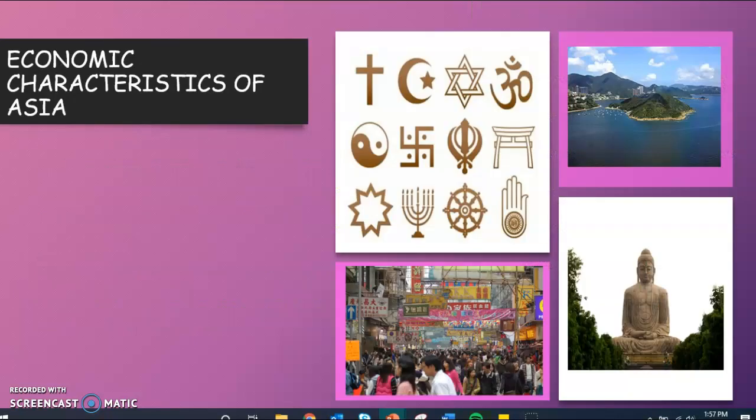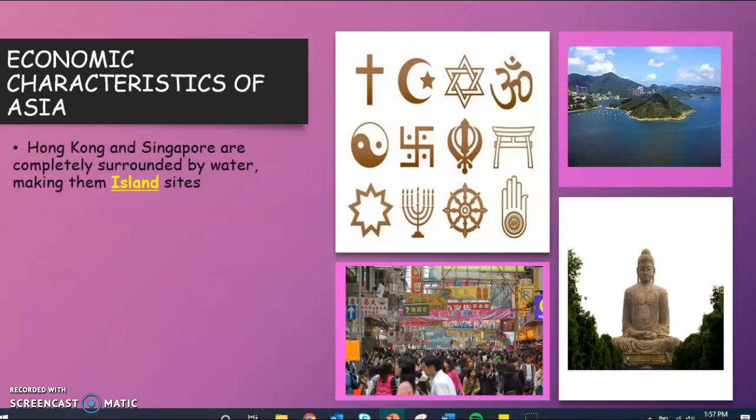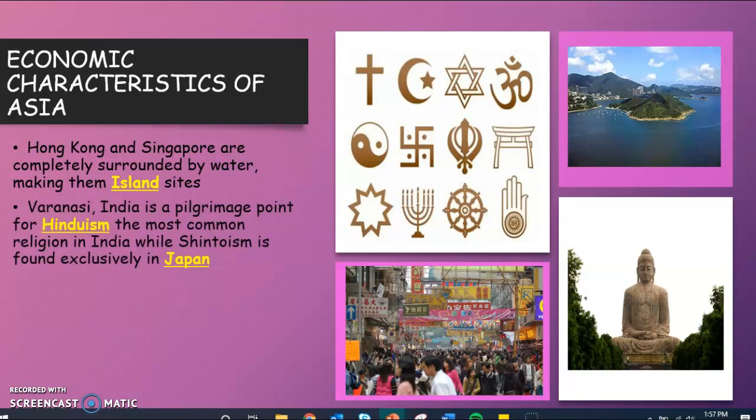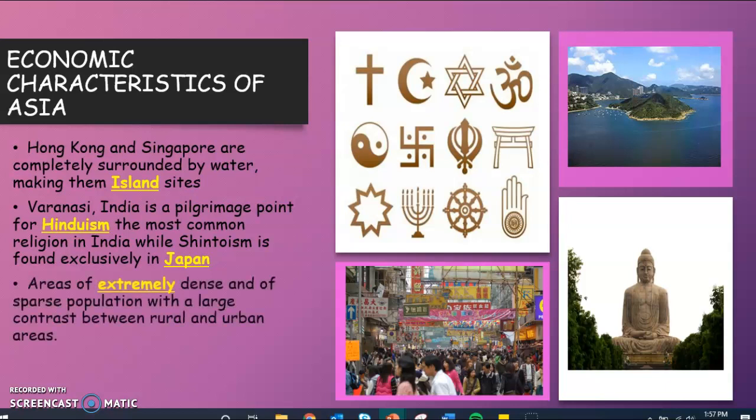All right, some other economic characteristics of Asia. Hong Kong and Singapore are two islands that are completely surrounded by water, and so they are island sites. Varanasi, India is a pilgrimage point for Hinduism. Remember, when we think of India, we should really think of Hinduism, the most common religion in India, while Shintoism is found exclusively in Japan.